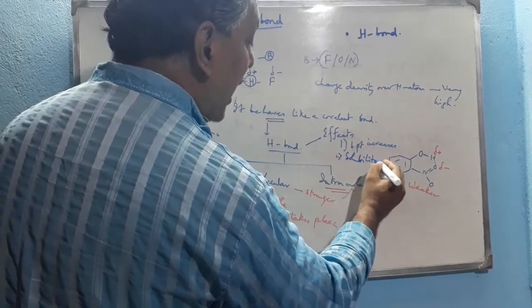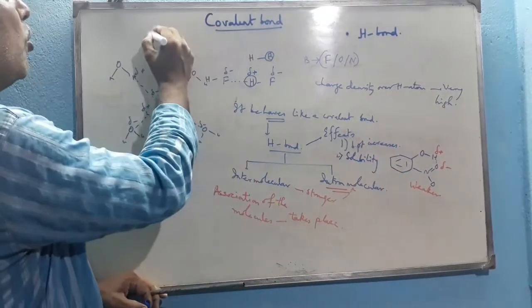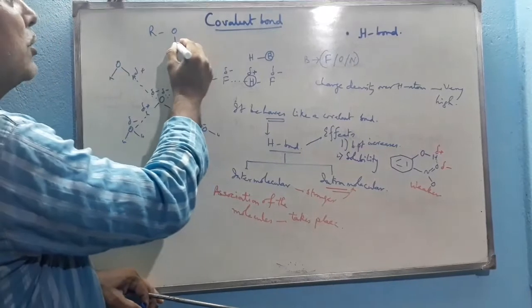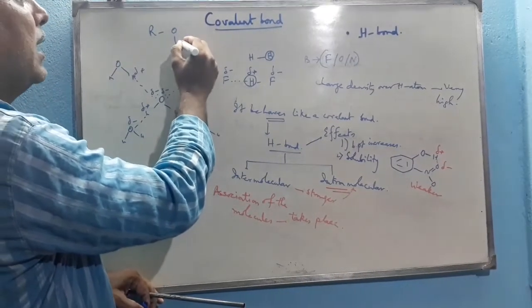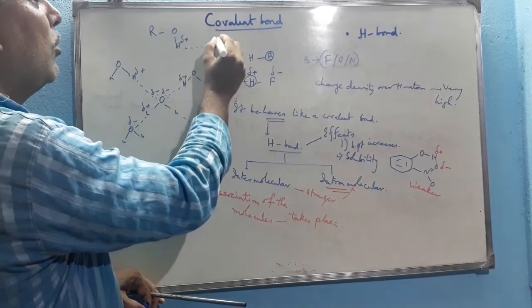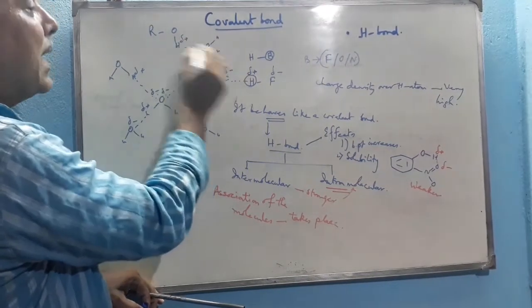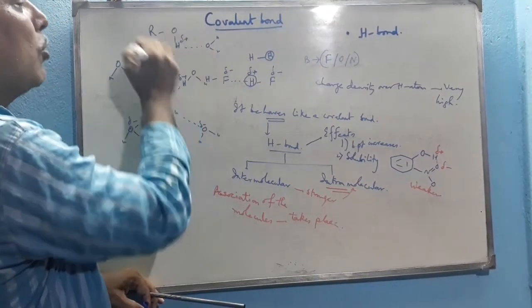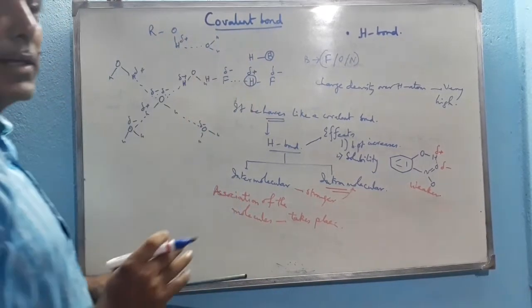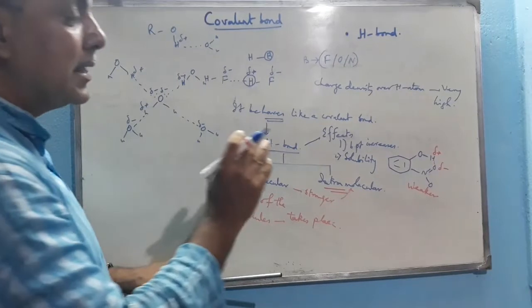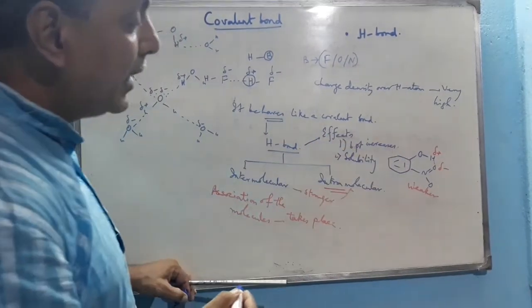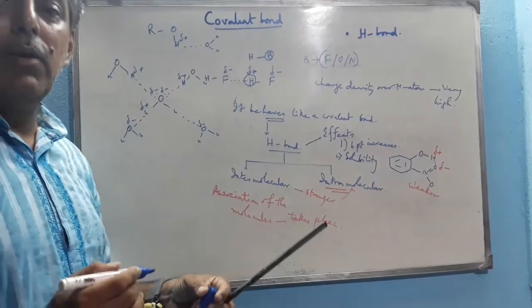Suppose an alcohol molecule, ROH being the general molecular formula of alcohol. Because hydrogen is attached to the oxygen here, this hydrogen can form a hydrogen bond with the water molecule. So the interaction between solute alcohol and solvent water increases, and that's why solubility increases. So hydrogen bond affects both: boiling point increases as well as solubility in water increases.